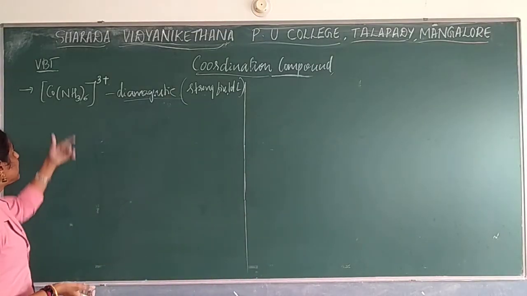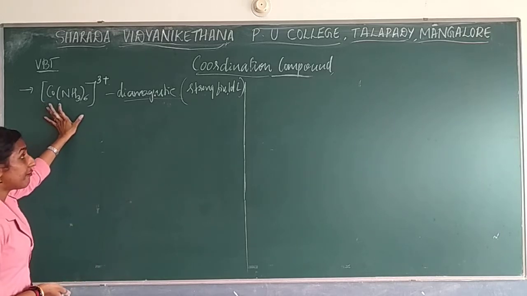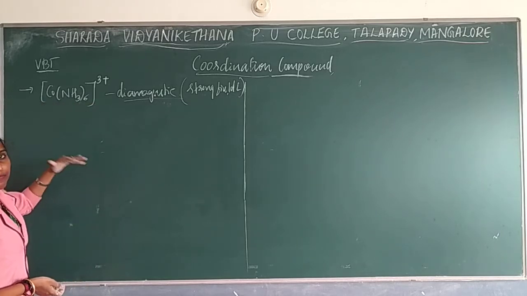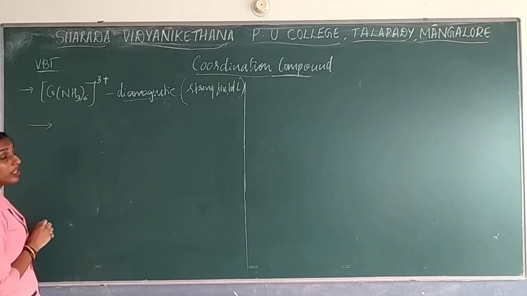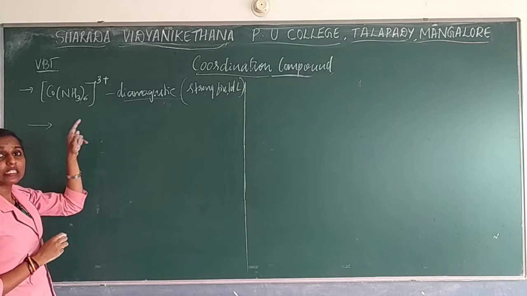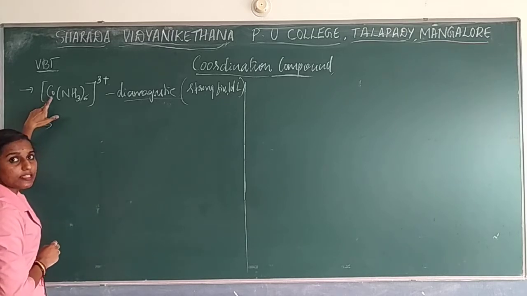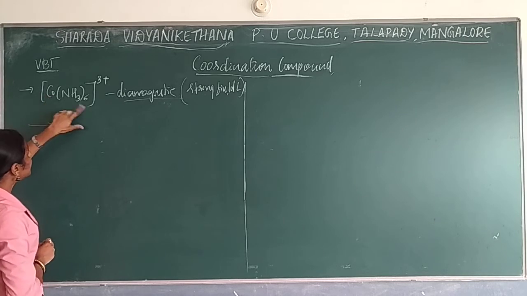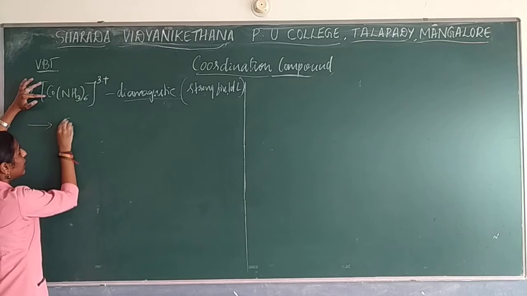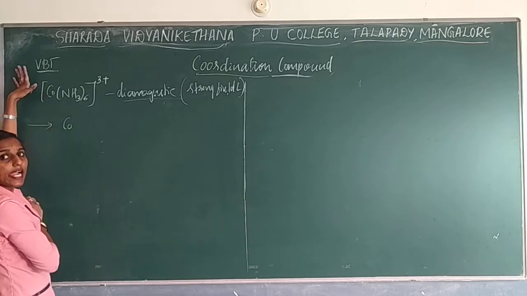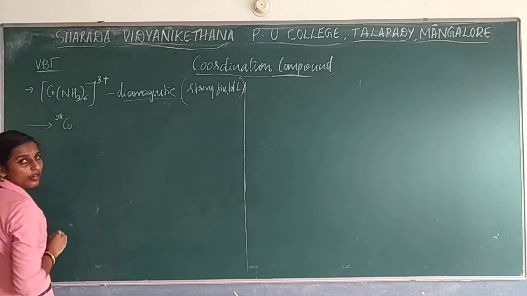We will go with the VBT structure of this complex. So first, according to the steps, the first step is you need to identify the central metal atom. So which is the central metal atom over here? The central metal atom or ion is nothing but your cobalt. What is the atomic number of cobalt? That is 27, right?